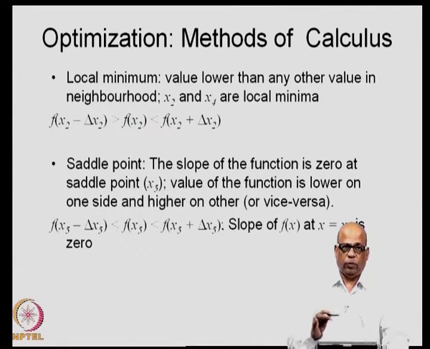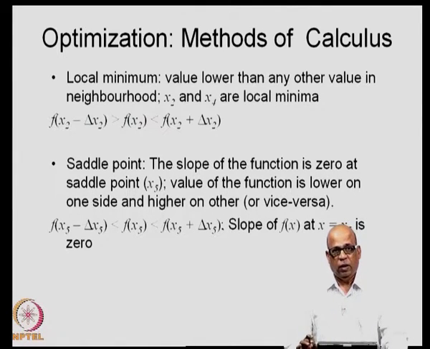So, we saw 2 major observations now. One is that at a local minimum and local maximum, the slope changes and the slope becomes 0. And then we have what is called a saddle point, where even if the slope is 0, it does not correspond to a minimum or a maximum.